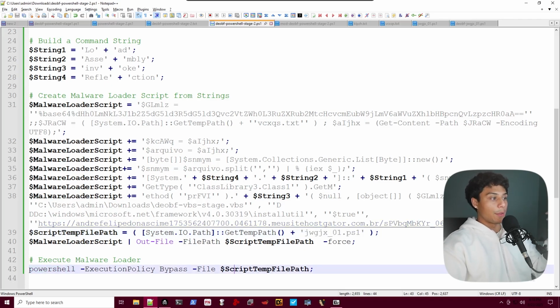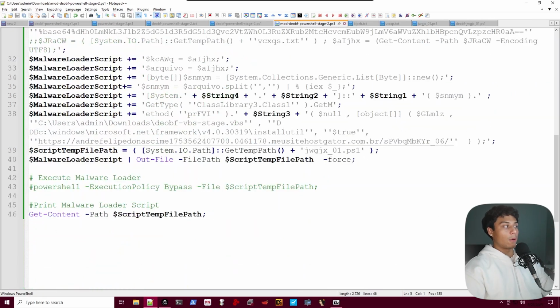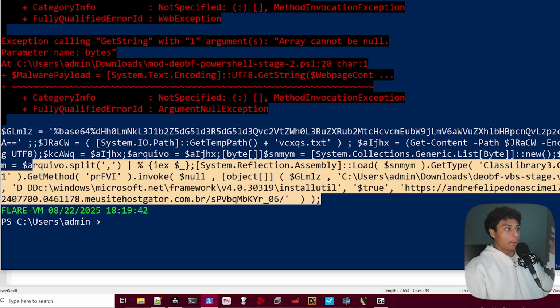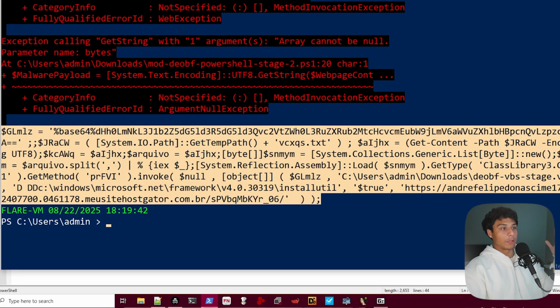Then down here, they're executing that script. So again, what I like to do instead of executing their malware loader is run this script, but just print out or save to a file the malware loader script. So let's run this script. We do see the PowerShell that they were executing. And remember, this was getting written to a file.